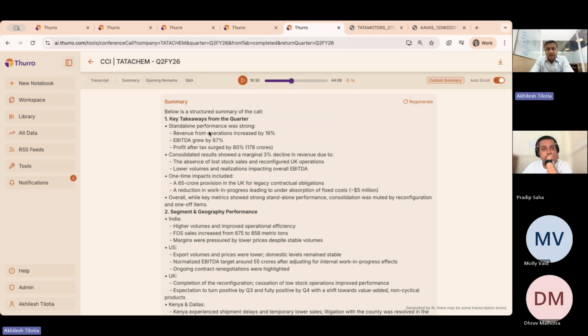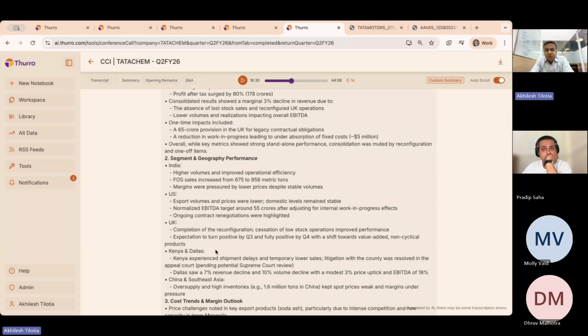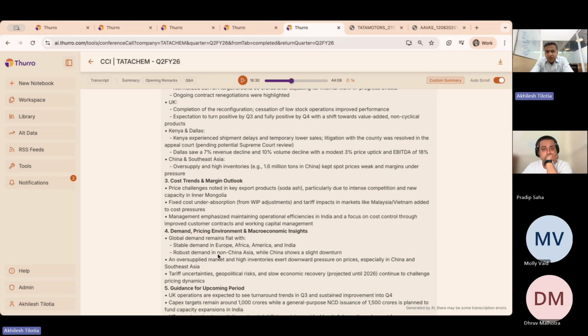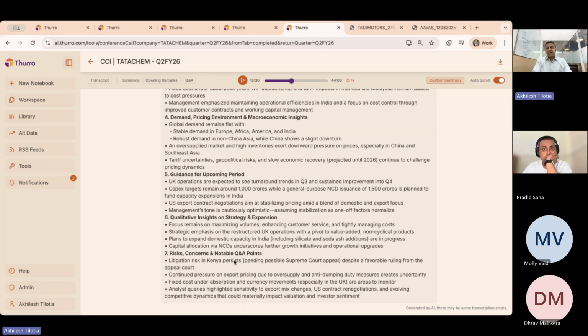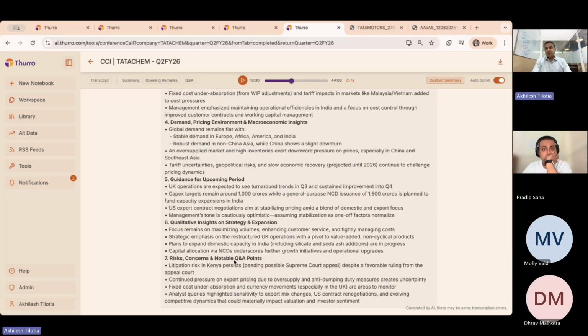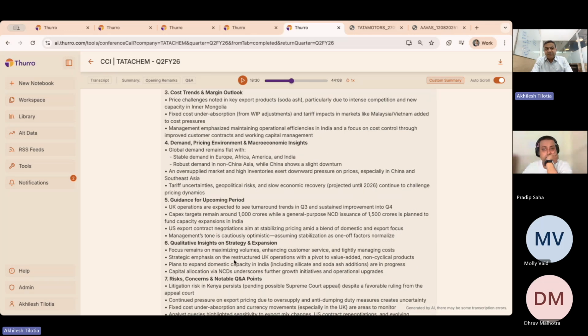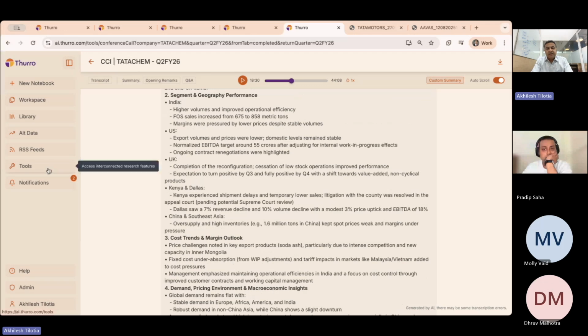So for example, you can just come in here to figure out that for this company, the revenue increased 19%, EBITDA grew 67%, and profit after tax surged. What are the segment-wise performances, India, US, UK, etc.? What are they saying about cost and margin? What are they saying about demand? And what is their guidance going forward, etc.? So it's 7 questions that we had asked. Each of them has been answered here. So your ability to quickly come up to speed on what is happening in that company is high.